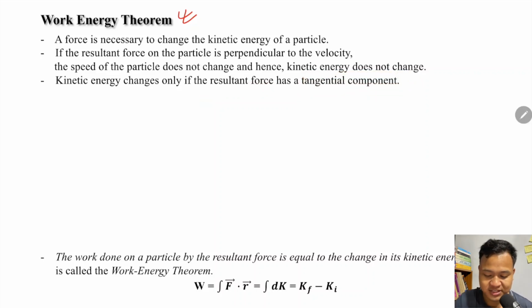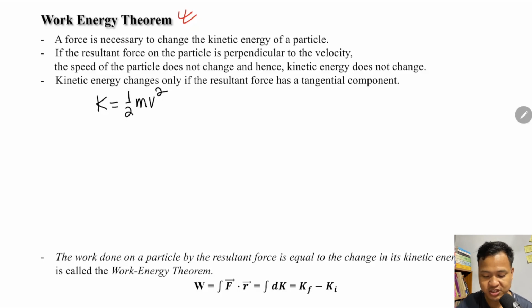So if a force is applied along the velocity, there will be a change in the velocity. So let's say an object is moving with kinetic energy K equals half mv squared. If a force is applied along the velocity, the velocity starts changing.